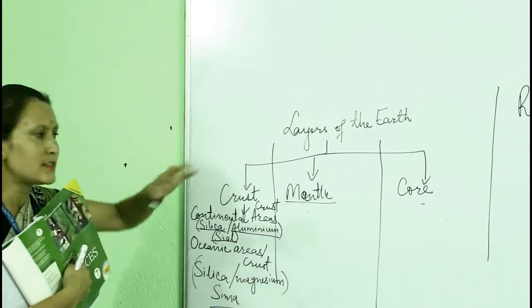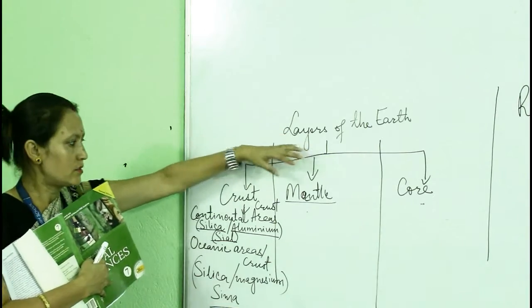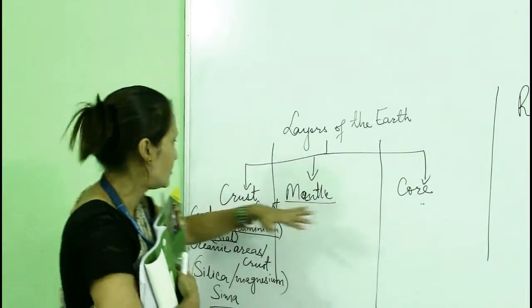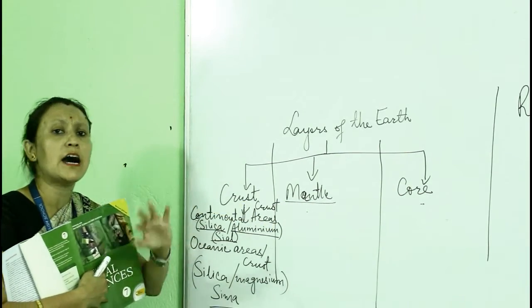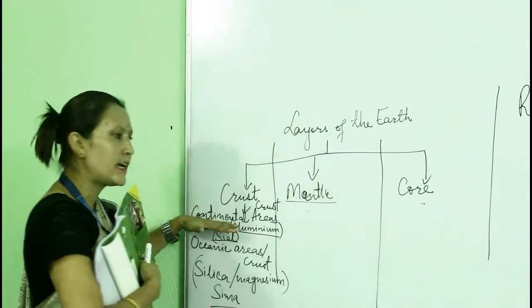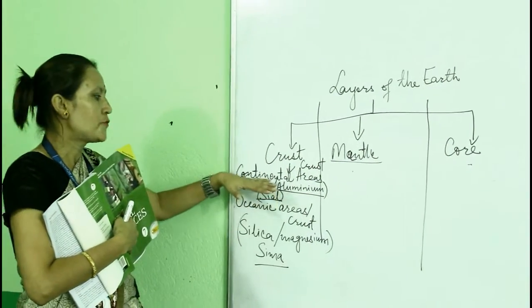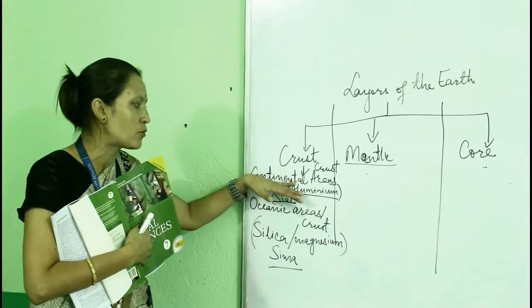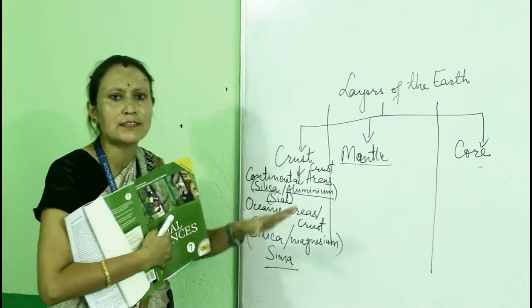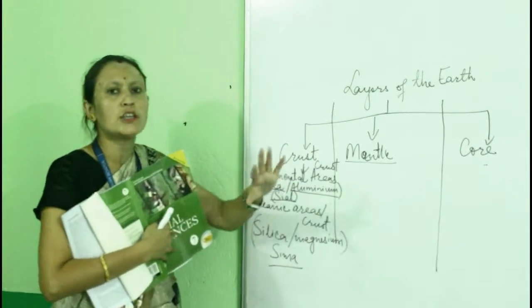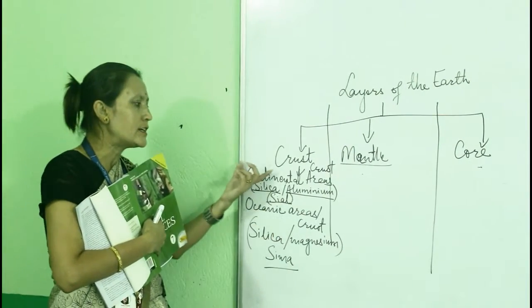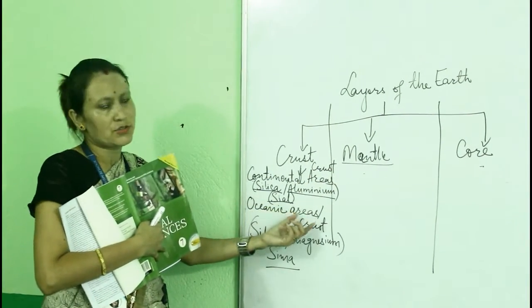Layers of the earth: there are three layers, crust, mantle and core. Crust is the uppermost, outermost layer of the earth. It is divided into two parts, continental and oceanic. From the term only we can define continental areas, which means the land mass where all the continents are situated, and oceanic means the ocean areas.